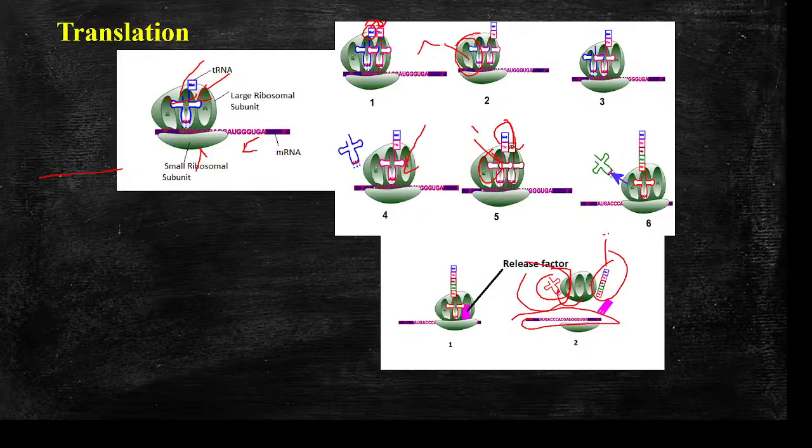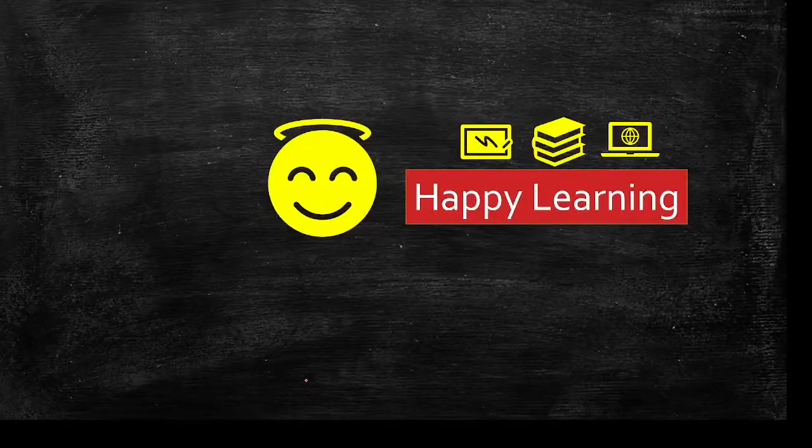Okay, and this protein will undergo post-translational modifications, which involve folding and the addition of other molecules like fatty acids, carbohydrates, and sugar. Okay, and then it is transported to specific organs based on the signal sequences, and these signal sequences are removed once the protein reaches the final destination. Okay, happy learning.